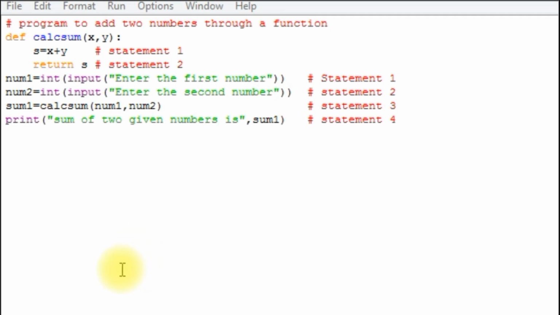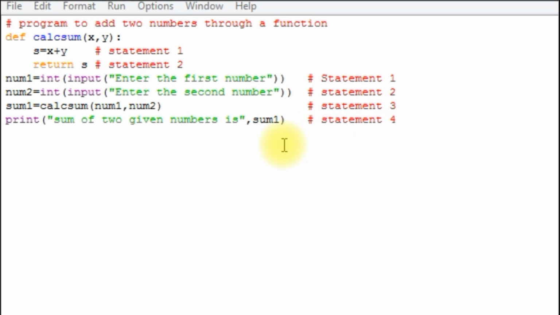So here program execution begins with the def statement, but the body of the function is ignored. Next it comes to the main segment. Statement 1 is executed in the console. It takes an integer value, and next statement 2 gets executed in the console and it also stores an integer value.